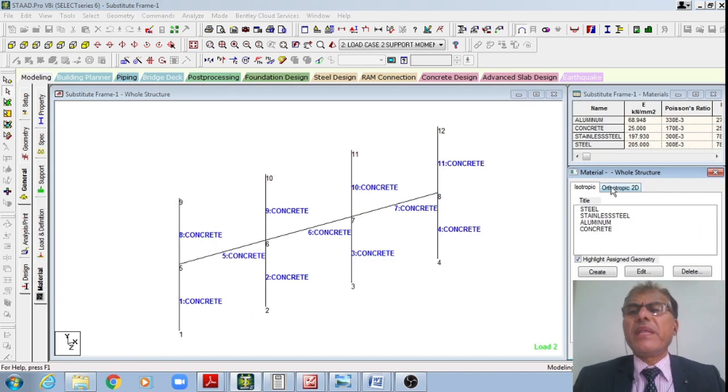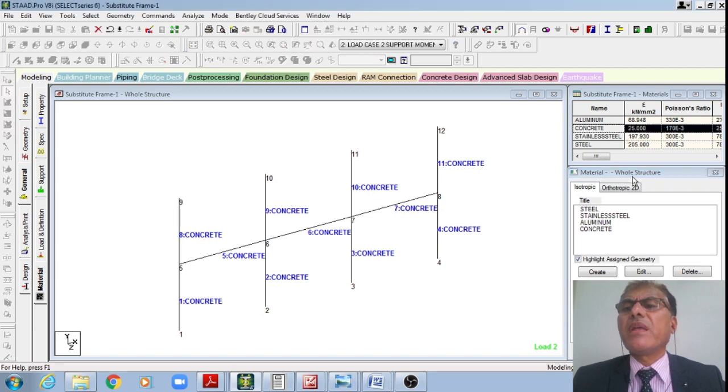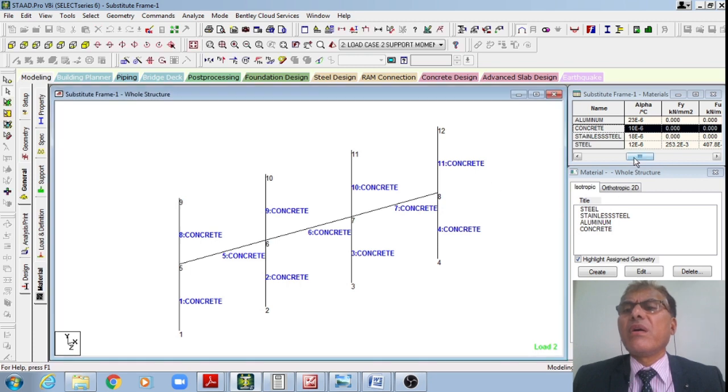I'll define the materials. I already defined that concrete is my material. Therefore, I have the density of the concrete, M25 grade concrete, Young's modulus of the concrete as 5000 square root of FCK, where FCK is equal to 25.